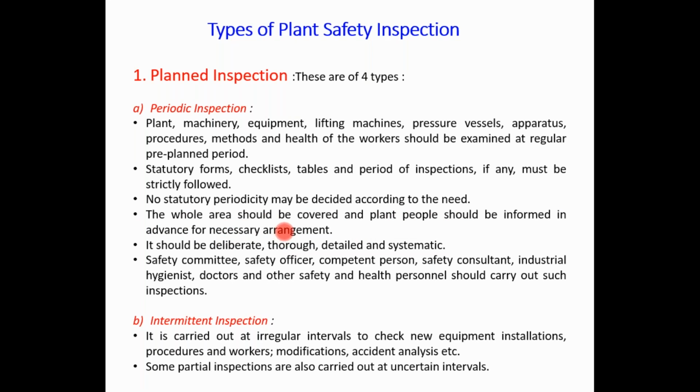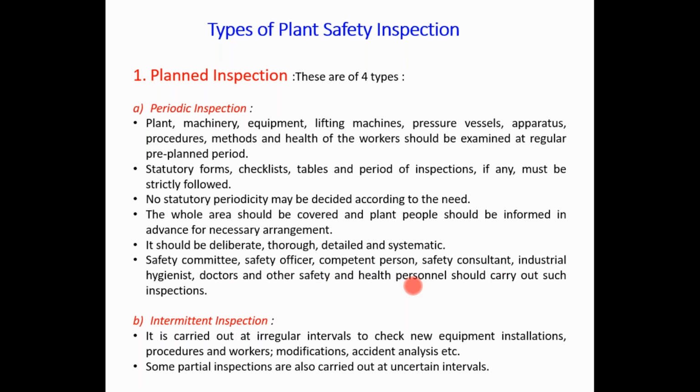The safety committee members, safety officer, competent person, safety consultant, industrial hygienist, doctors, and other safety and health personnel can carry out such inspections. That decision depends on the management, on the managerial level committee members, and on the requirement of your plant. So that is the detail about the periodic inspection.